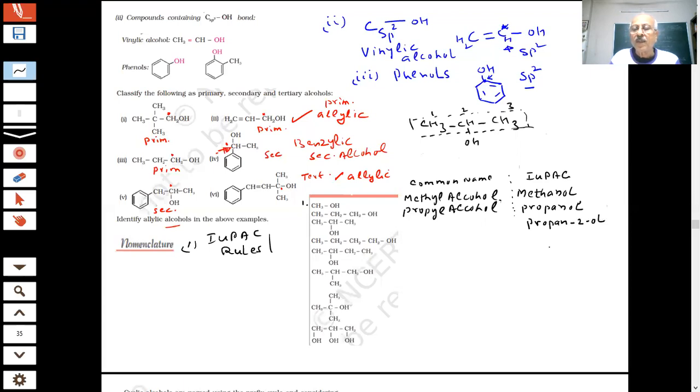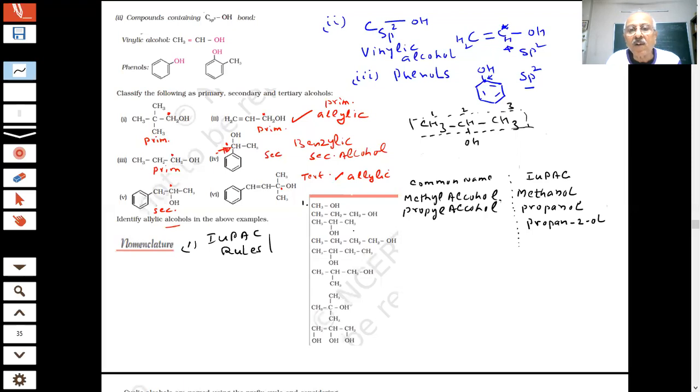Now, what is the common name? This is a question because the common name will be given in the paper for certain compounds. That's why I have taken this. This is a revision because you are forgetting everything. You have forgotten all the organic chemistry. Sir, I got confused between methyl and propyl accidentally.